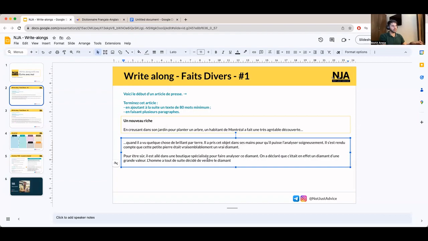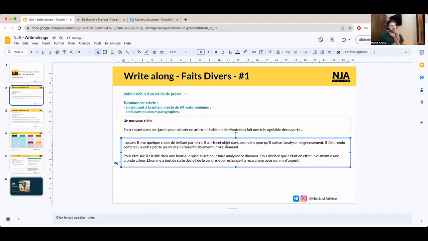Or what we can do is replace le diamant, we could just say de le vendre, et en échange, il a reçu une grosse somme d'argent.